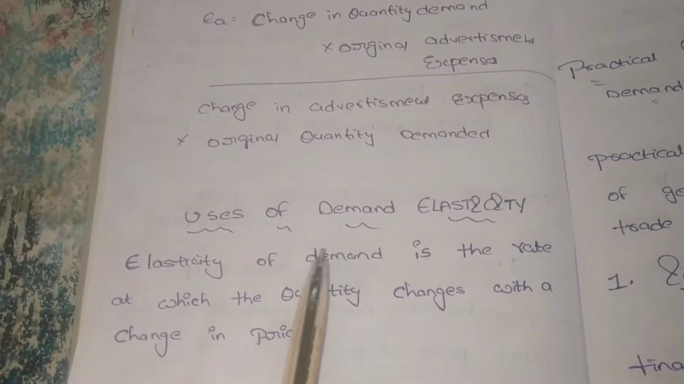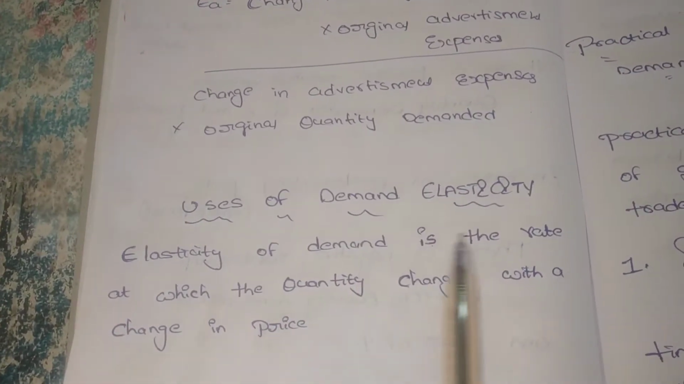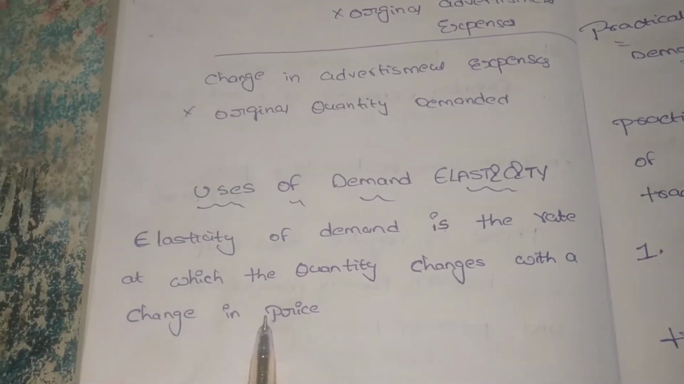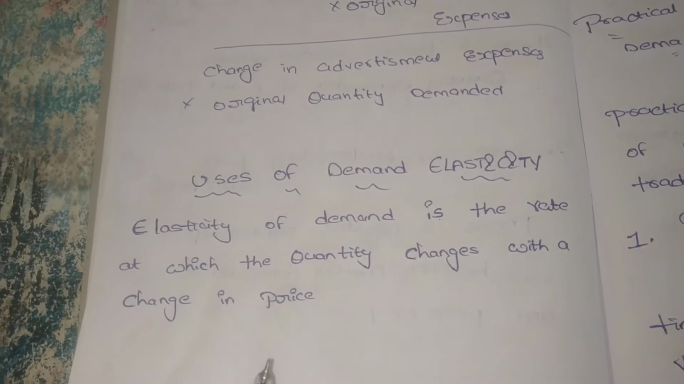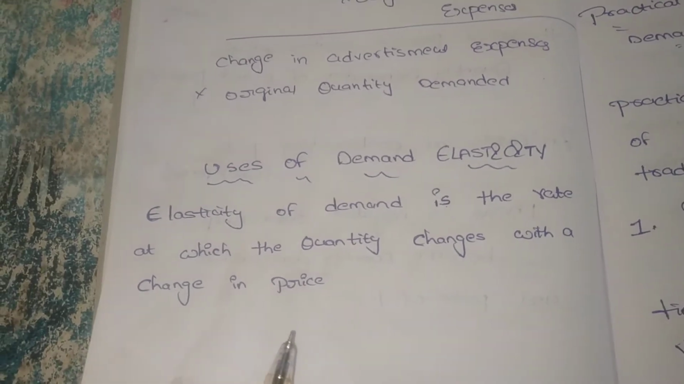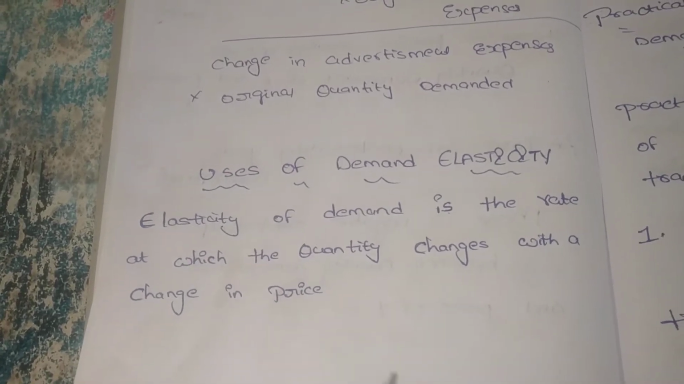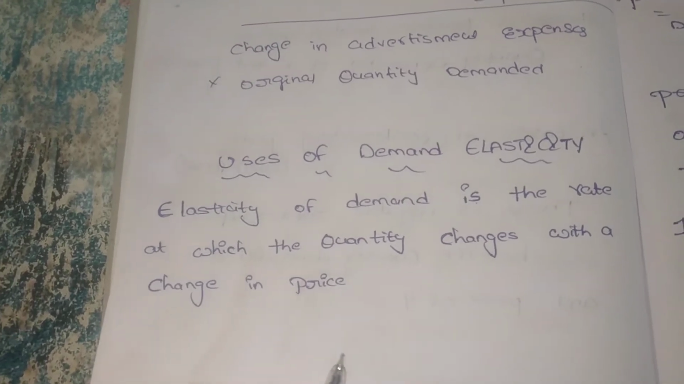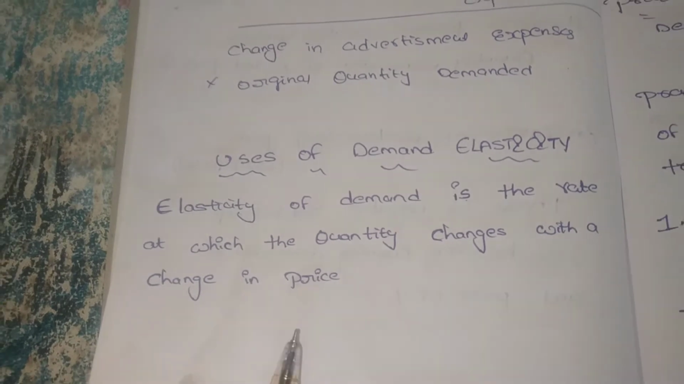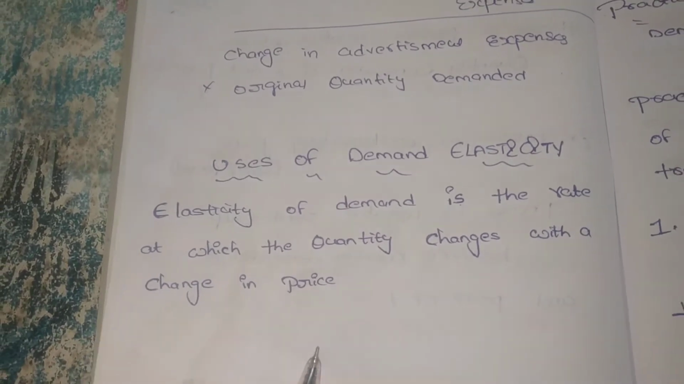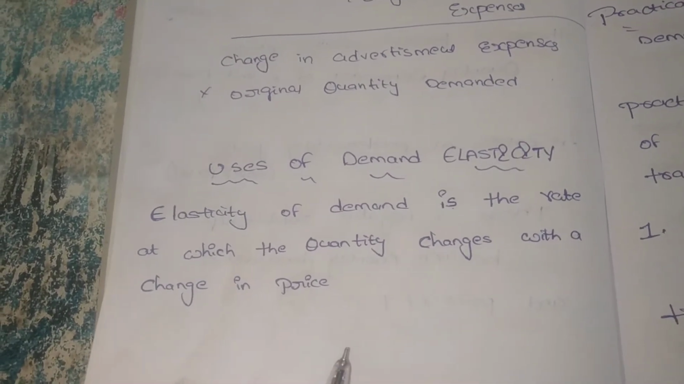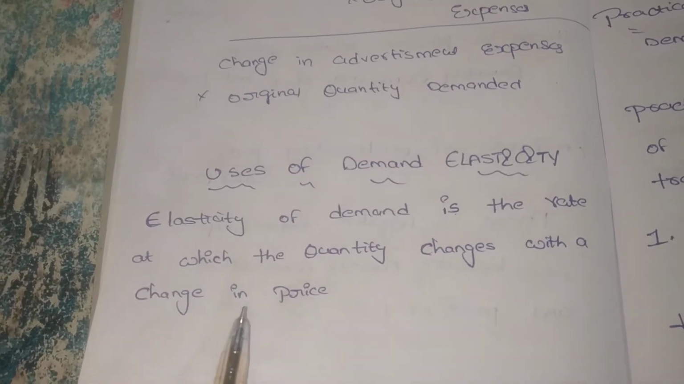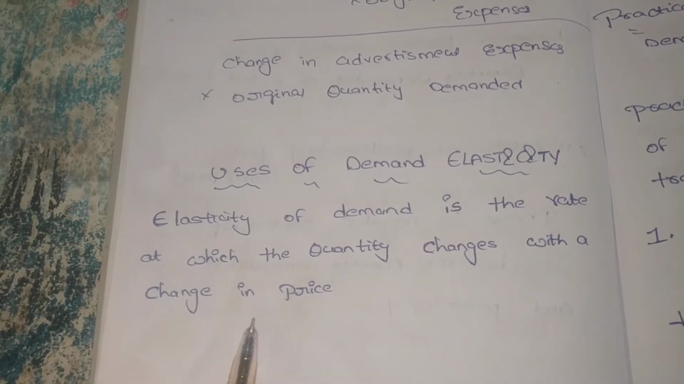Elasticity of demand is the rate at which the quantity changes with a change in price. We know that elasticity means if there is a change in price, there is a change in quantity. For example, if the price increases from 10 rupees to 15 rupees, how much the quantity demanded changes is measurable, like in monetary terms. So for measuring the variable, we speak of elasticity of demand.